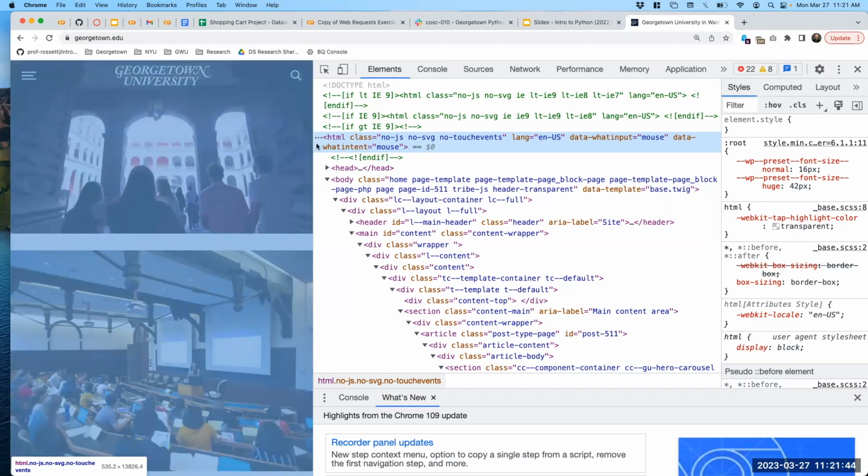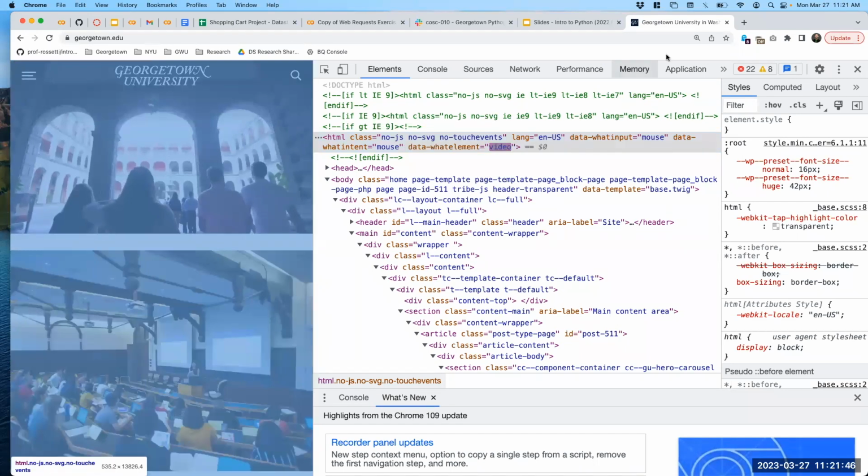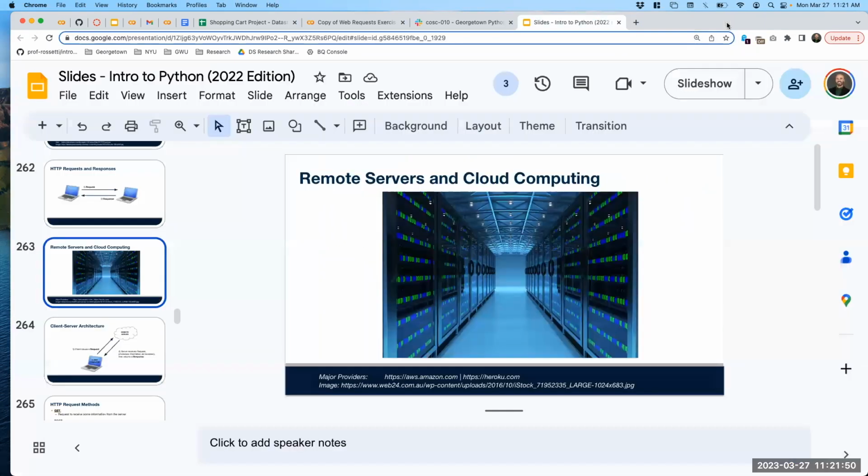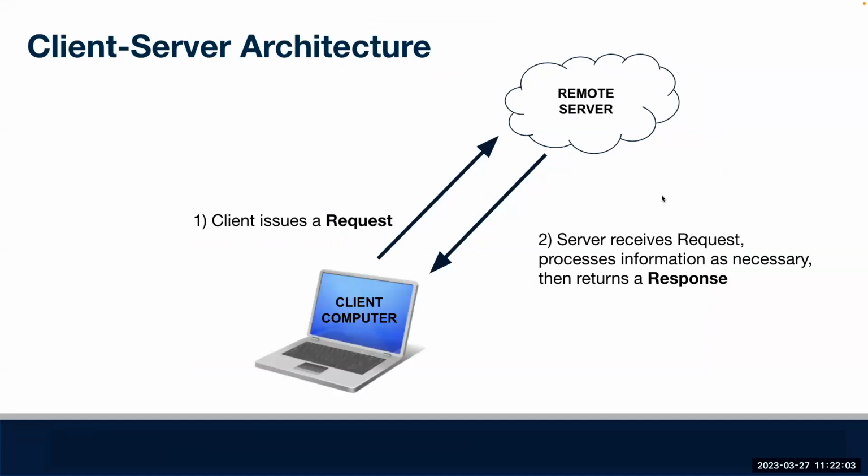All right. So I think that's all I'll do with that Georgetown website demo for now. And let's just get back into the slides for a few minutes. We're talking about client and server. One makes a request, the other fulfills the request and gives a response.